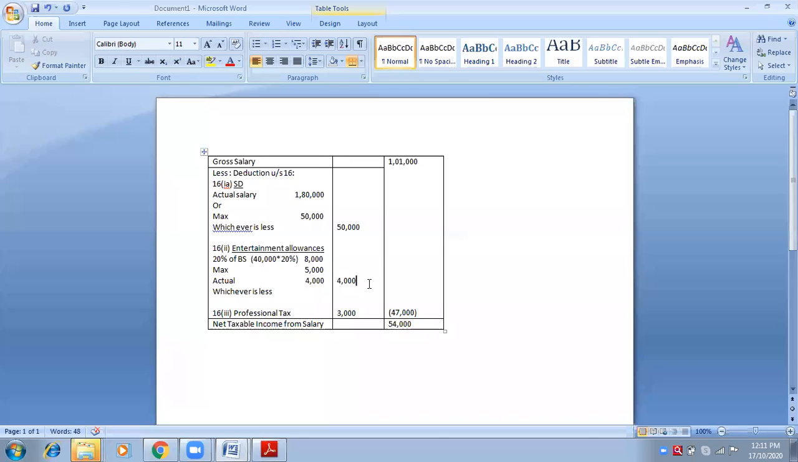Look at the screen. This is the way you have to write. Actual salary 1,80,000 or maximum 50,000. Whichever is less, 50,000 will be selected in the inner column. Now, entertainment allowances were given in the question, but deduction will not be available. Why? Because he is employed in a private company. He is a private employee.